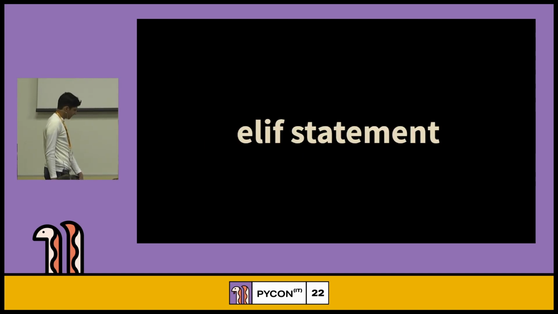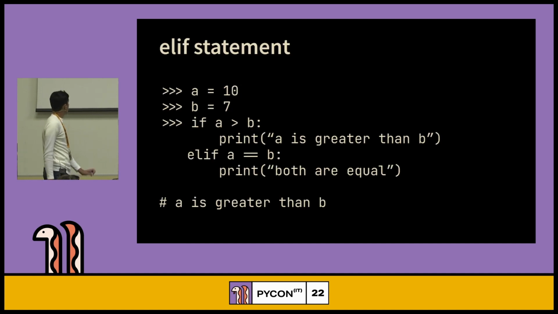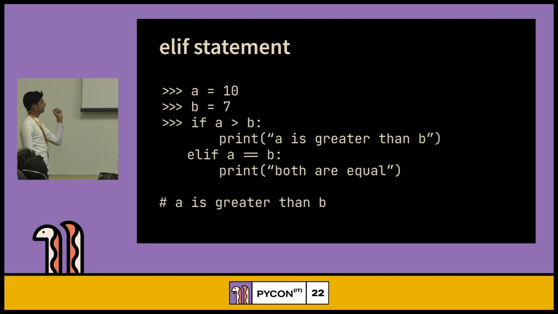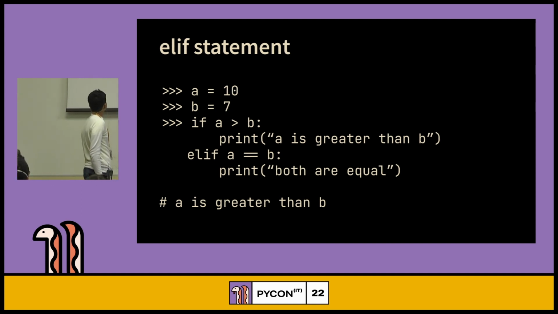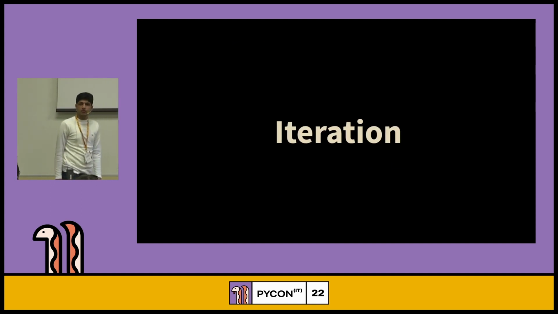Okay, next we have elif. I talked a moment ago that if you need A equals 7, you can't use elif just like colon, elif, colon, and the statement. You need to use elif with some parameters in it. Any questions so far? I think no.